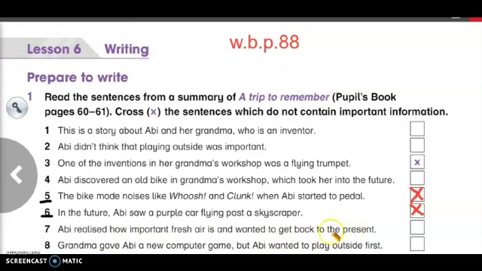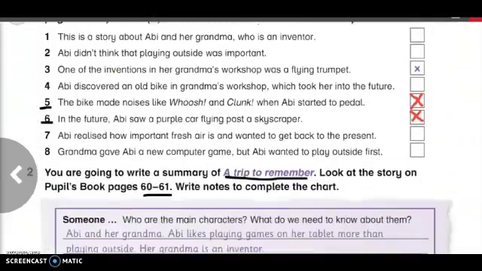This is important to know. And number 8. Grandma gave Abby a new computer game, but Abby wanted to play outside first. Also, this is important to know. Now, we omitted 3 sentences, which are number 3, number 5, and number 6. Now, let's move to the next activity.